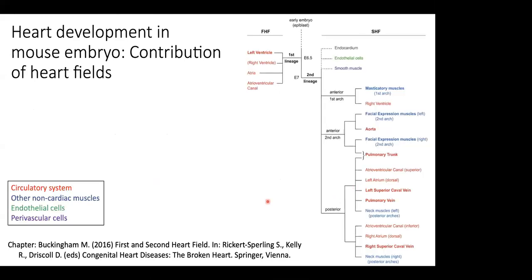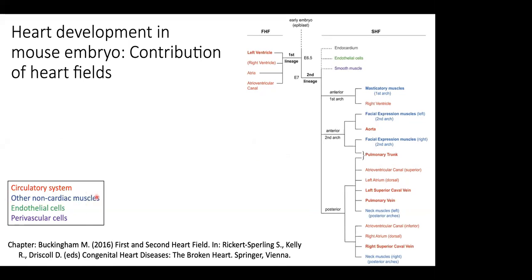And here, basically, I wanted to show you the different kinds of cells the first heart field and the second heart field are making. And this is all color coded. In red, you can see the structures that are part of the circulatory system, such as the ventricles, the atria, right ventricle here, aorta, pulmonary trunk, and so on and so forth.